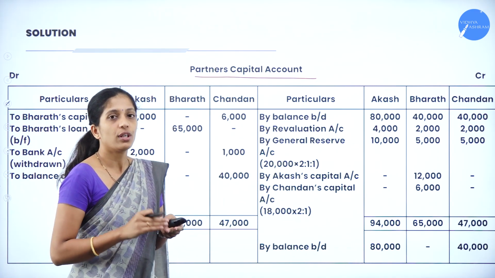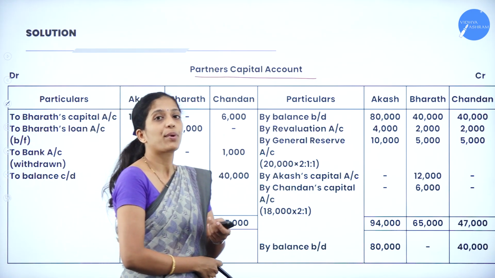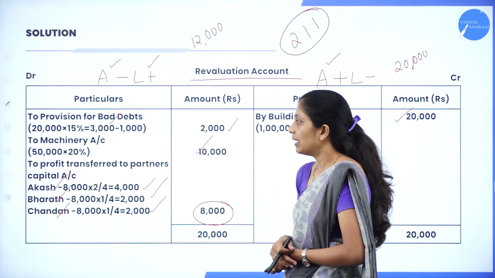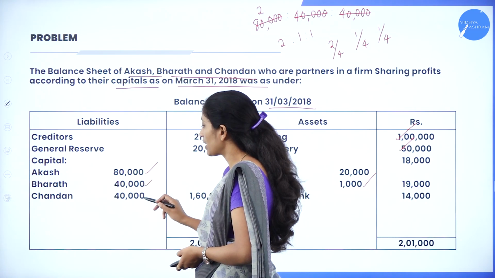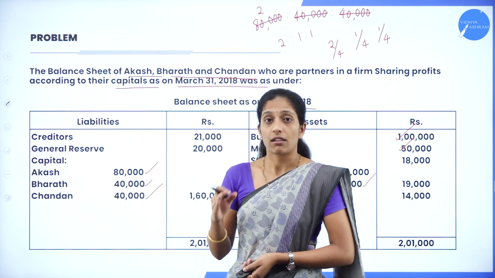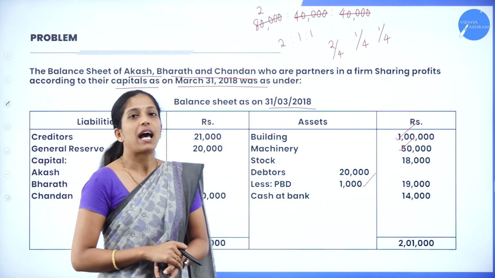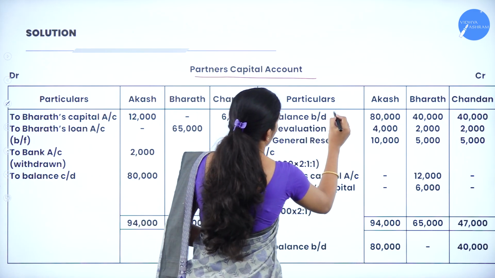So first what you will do, you will record the capital of all the partners. Whatever capital they have given in the balance sheet, you will transfer that capital. Now what is the capital they have given? They have given 80,000, 40,000 and 40,000. Now transfer this capital to partners capital account as by balance brought down. So record by balance brought down. So what is it?